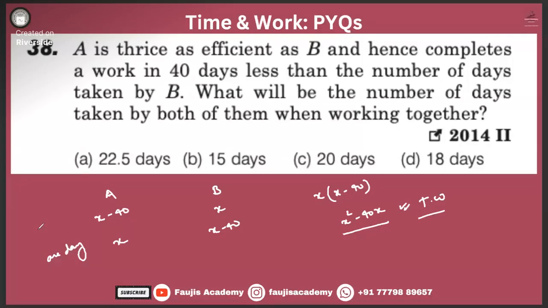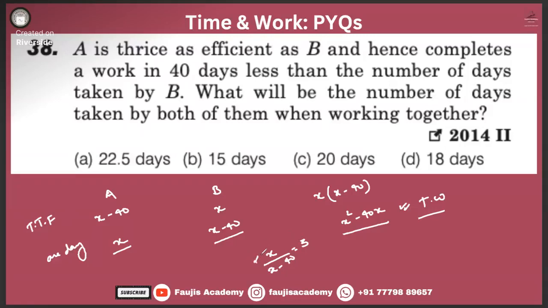So this is the 1 day work. This is the time to finish off TTF. Let's write it like that. Right now, in this 1 day work, A is more efficient than B by 3 times. That means x by x minus 40 is equal to 3. Can we write it like this? Yes or no? Yes.